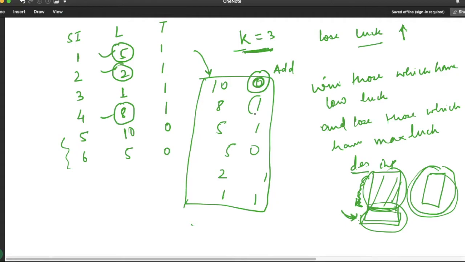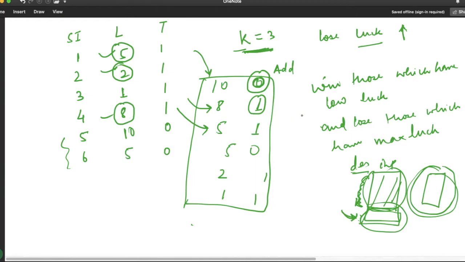But for type 1, since it is in decreasing order, this is an important one, and its luck value will be the maximum. So let us lose this game. If we lose, then we will add this value and we will again move to the next element. If you see here, again it is an important one, so let us lose this one.